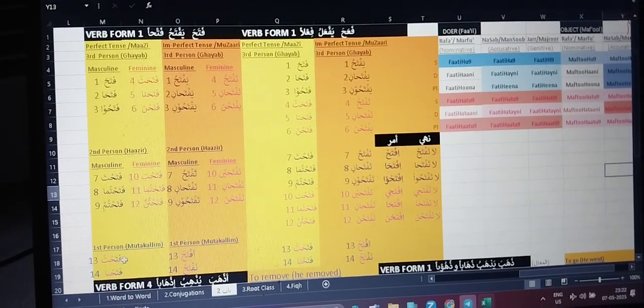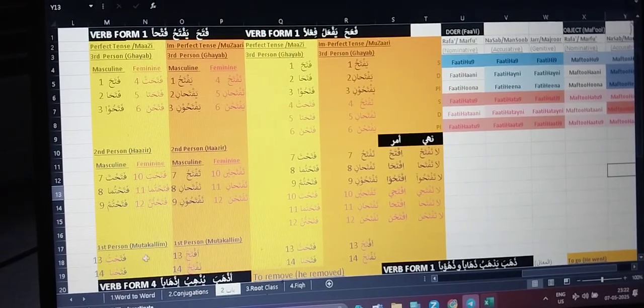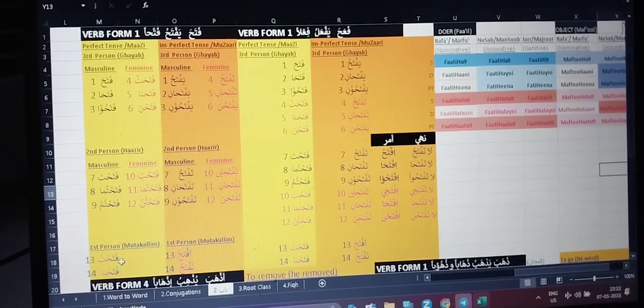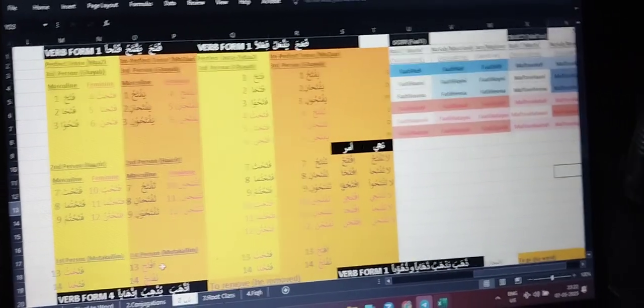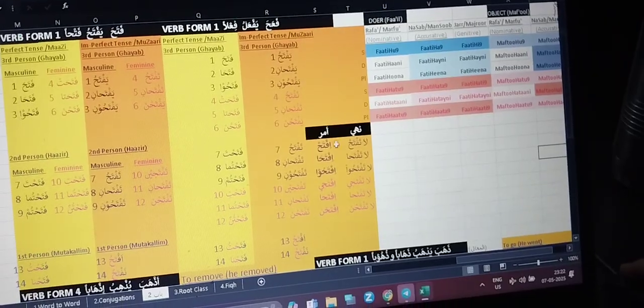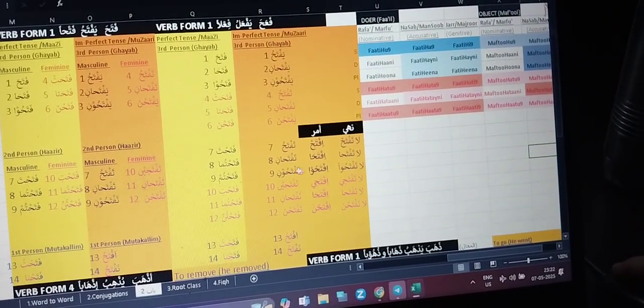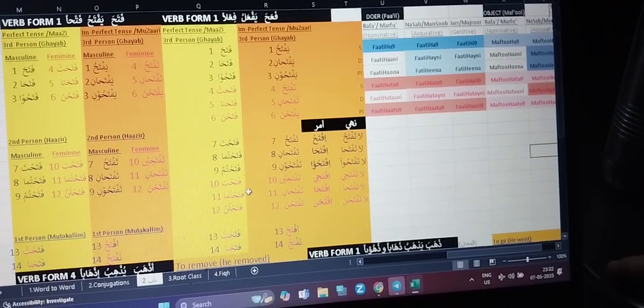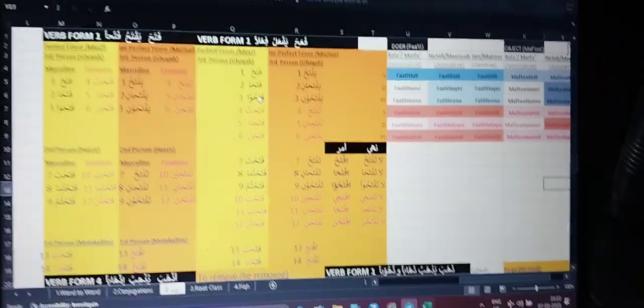In the first person we have only two sighas that are used for both masculine and feminine. And then here we see how the amr is formed of the word fataha yaftahu, means he opened.